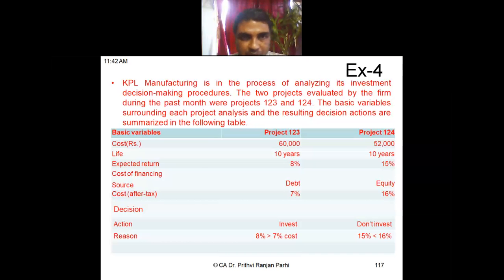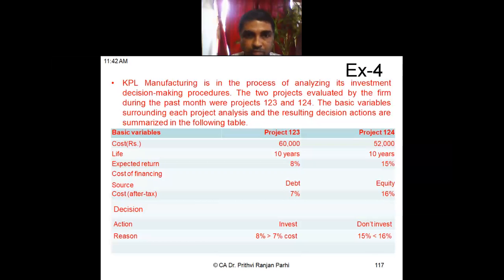KPL Manufacturing is in the process of analyzing its investment decision-making procedures. The two projects evaluated by the firm during the past month were projects 123 and 124. Basic variables surrounding each project analysis and the resulting decision actions are summarized in the following table. Basic cost of project 123 is 60,000 and project 124 is 52,000, whereas the life of project 123 is 10 years and project 124 is also 10 years.